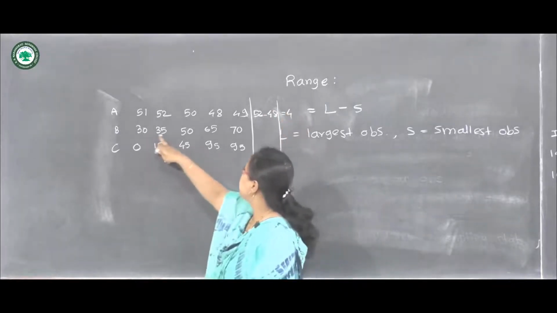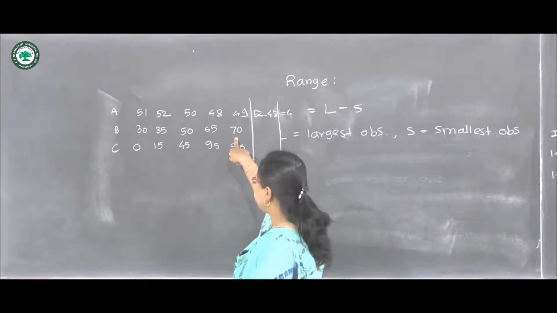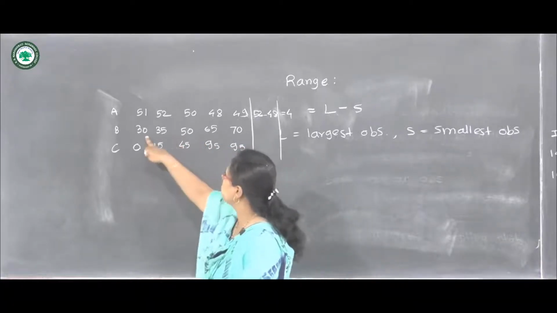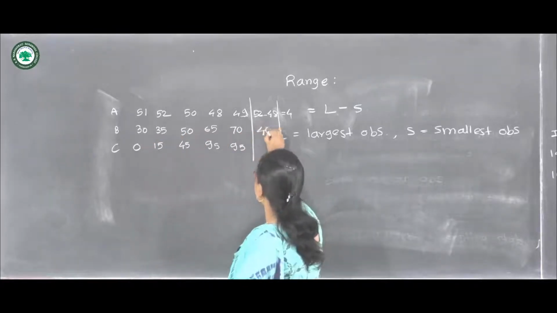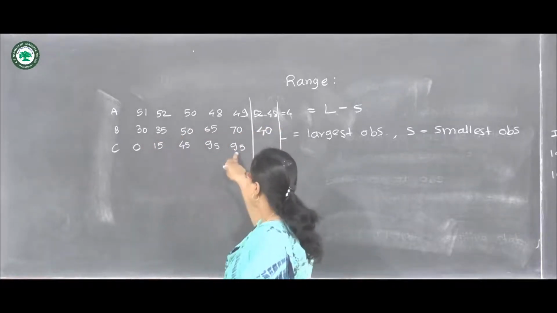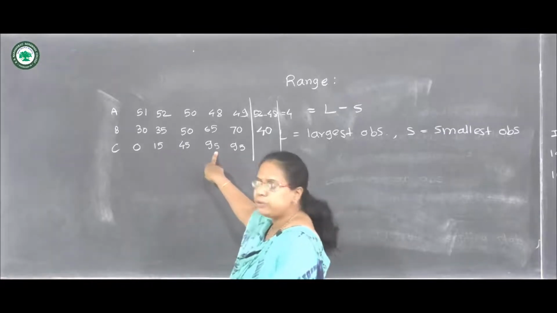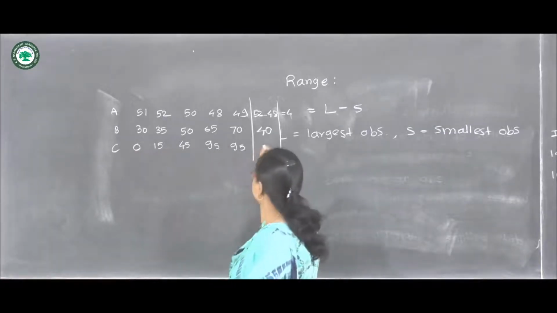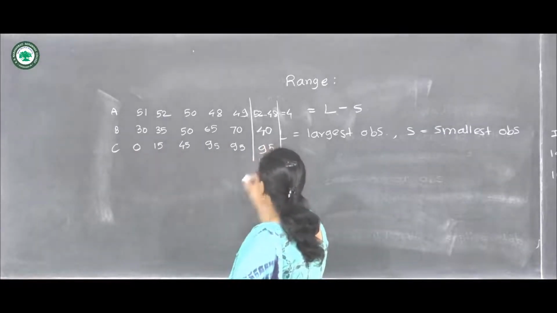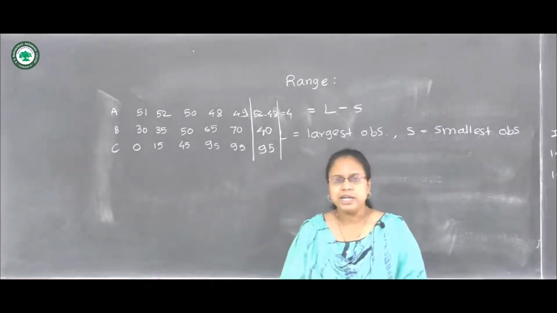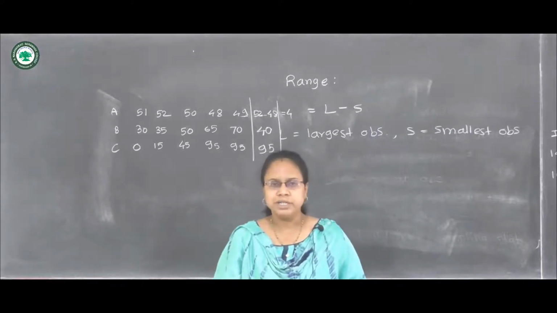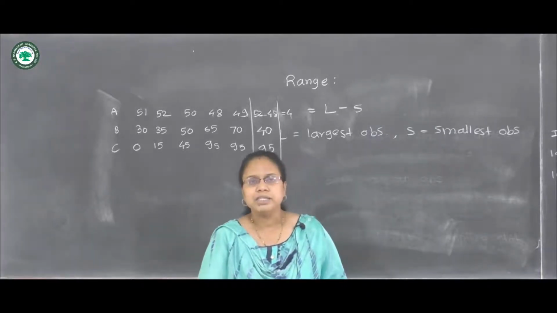Similarly, the largest observation is 70 and the smallest observation is 30. So 70 minus 30 is 40. And for here, largest observation 95 minus smallest observation 0. So 95 is the range for this data. So similarly, we can obtain the range for different types of data.